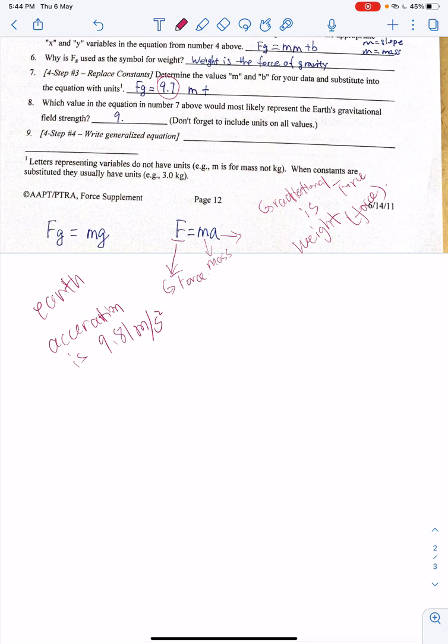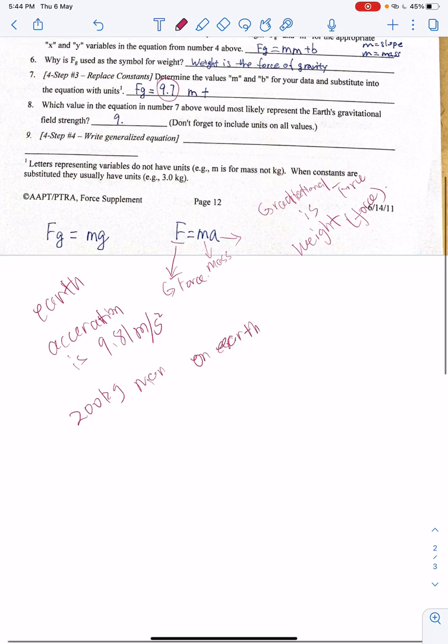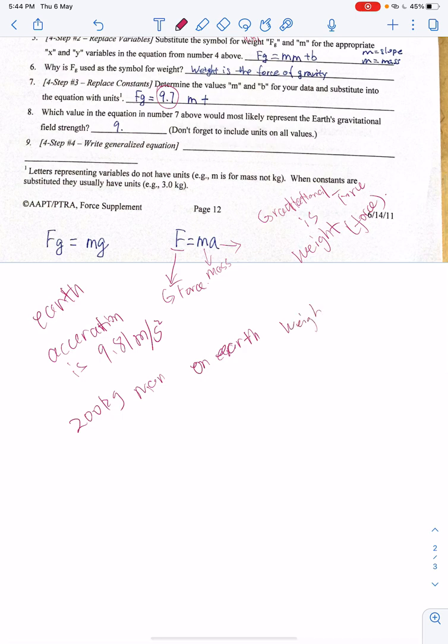If a 200 kg man is on Earth, the weight is equal to 2,000 Newton. That means on the two legs you must support 2,000 Newton.